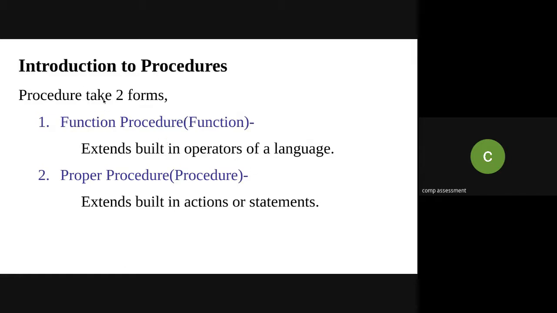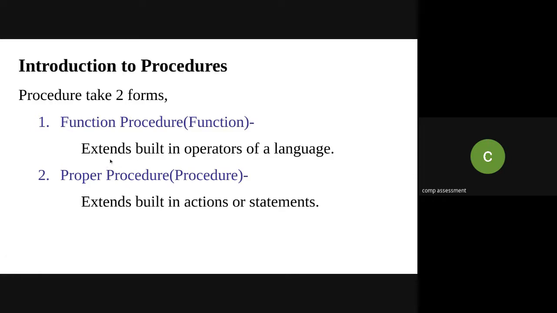So there are two forms of the procedure: function procedures, which are called functions, and another concept, proper procedures. Procedure and function are both there, referring to a set of blocks in Pascal. Procedure is different and function is different in Pascal programming, whereas in C programming there is no different concept of procedure. Procedures and functions are the same in C, but it totally depends on the programming language, because in Pascal there are two types: function procedure and proper procedure.